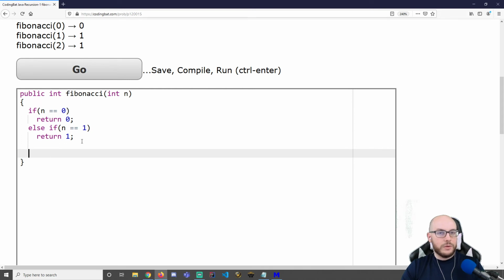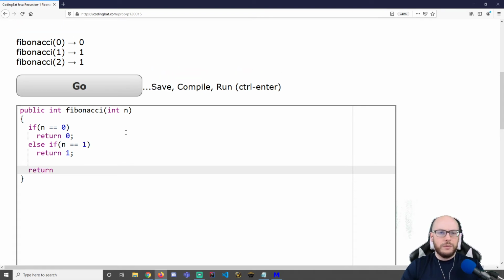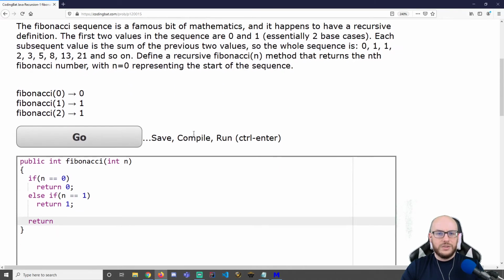So now I'm at the recursive step. If I'm still here, we're past the base cases. We're ready to call Fibonacci again. Well, the Fibonacci sequence itself is just the previous two numbers added together. That is Fibonacci of n minus 1, that's the previous number, plus Fibonacci of n minus 2.